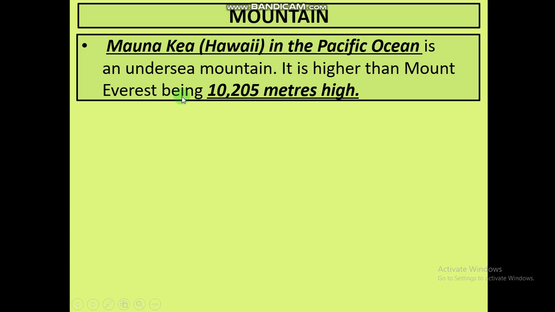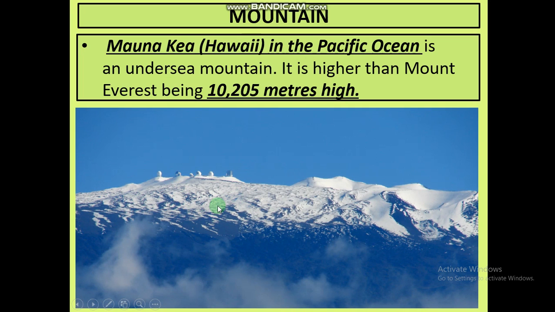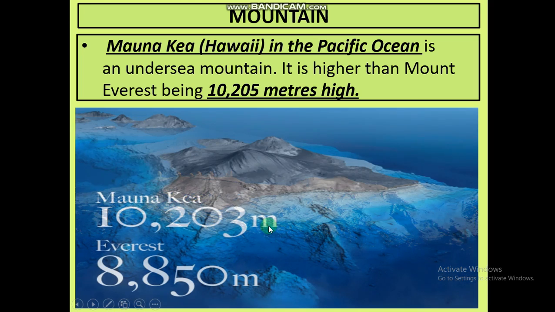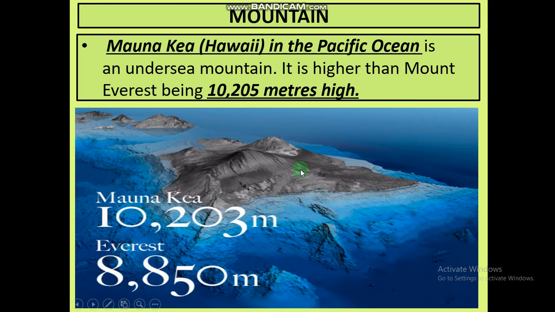Next is Mauna Kea. It is on Hawaii Island in the Pacific Ocean, and is an undersea mountain. Undersea mountain means the bottom portion of this mountain is under the sea, and it is even higher than Mount Everest, being 10,205 meters high. Now, as you can assume from this picture, if it had not sunk under the water, the height of this mountain would have been even greater than Mount Everest.